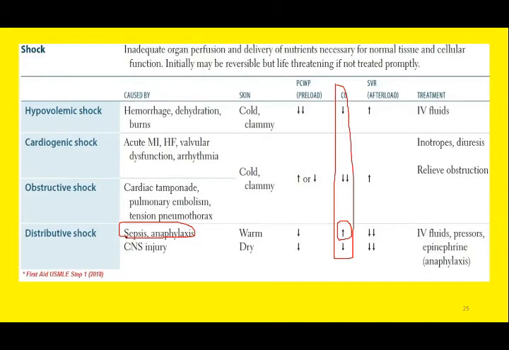So sometimes we can classify shock on the basis of cardiac output as well. For example, we can classify shock as low cardiac output shock and high cardiac output shock. So all the types of circulatory shock that we have discussed earlier are low cardiac output, but the cardiac output in septicemia is increased. Similarly, the cardiac output during allergic responses or anaphylaxis is increased. So septic shock and anaphylactic shock are sometimes labeled as high cardiac output shock.